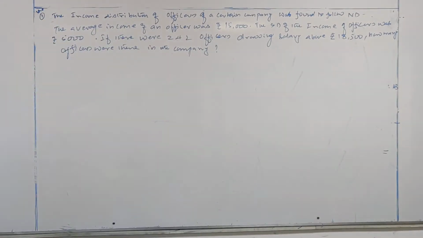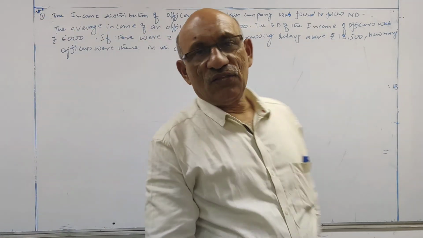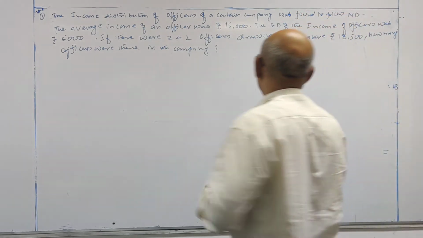How many officers were there in the company? This is my question. Very simple.